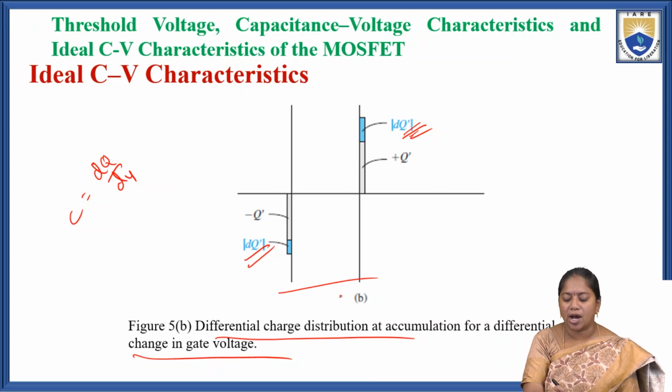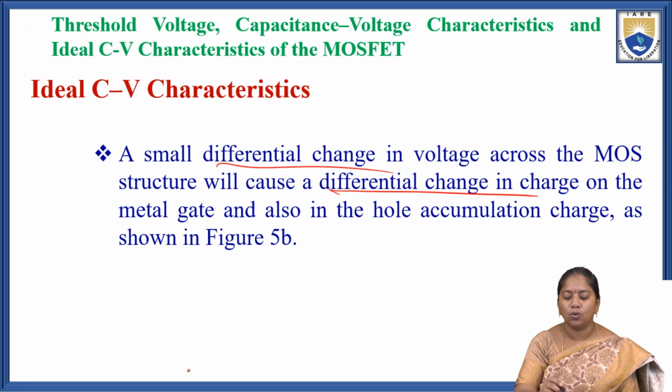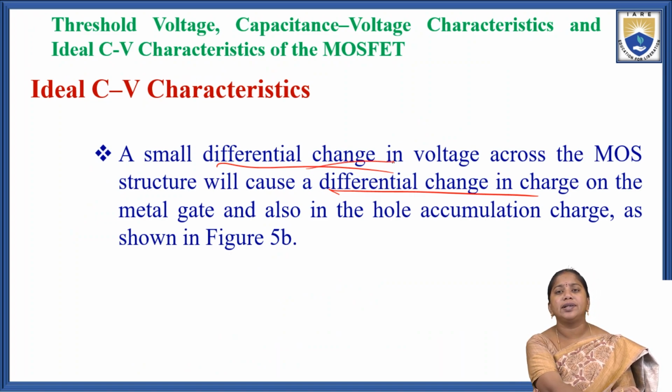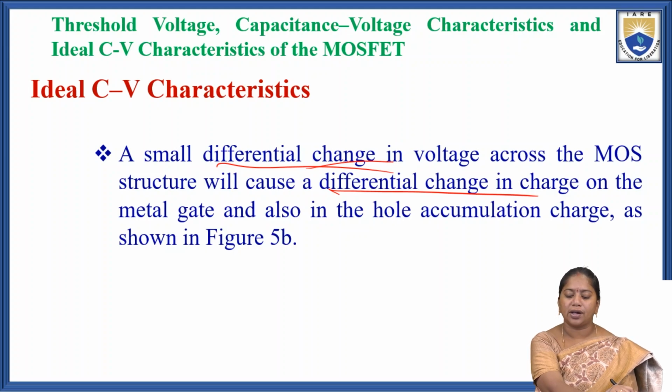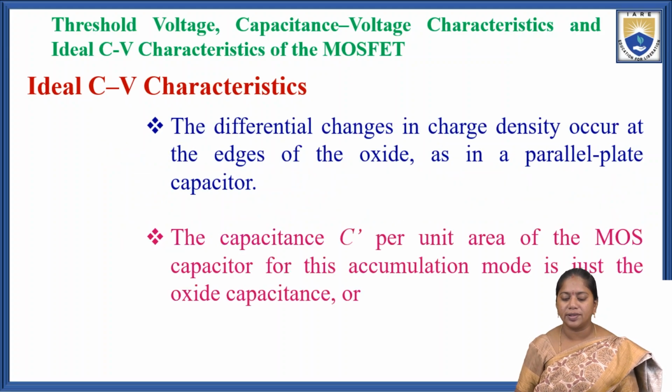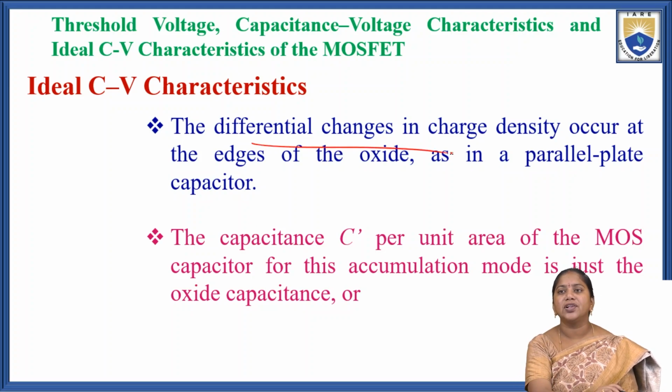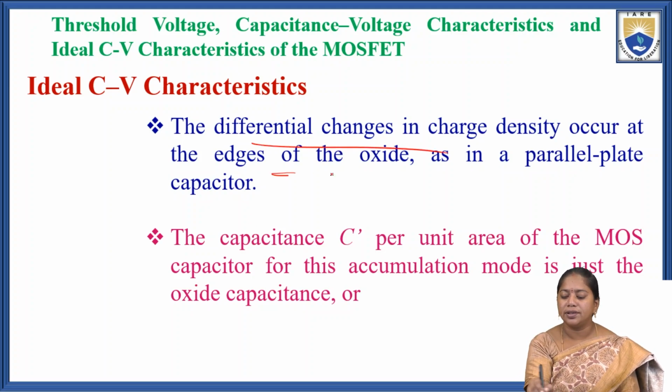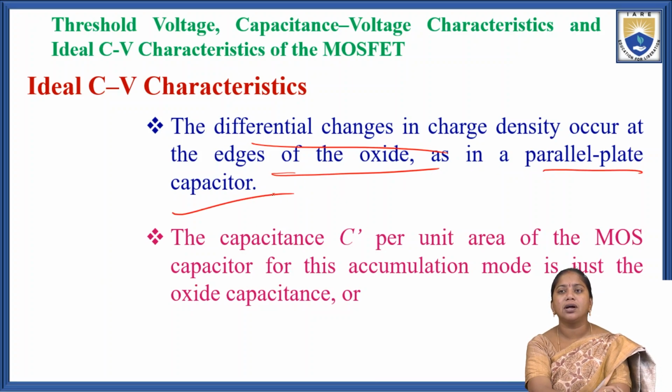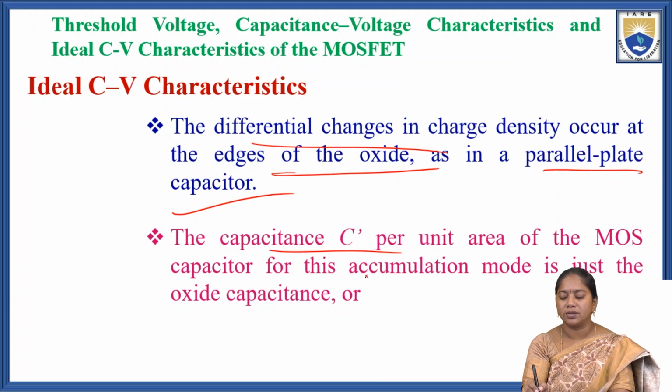This is the differential charge distribution in the accumulation for a differential change in the gate voltage. A small differential change in voltage across the metal oxide semiconductor will cause a differential change in the charge on the metal gate in the accumulation region. The differential changes in the charge density occur at the edges of the oxide layer, as in the parallel plate capacitor.